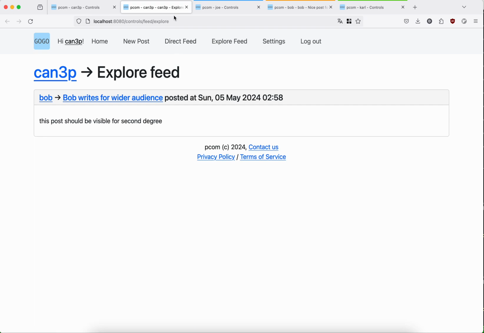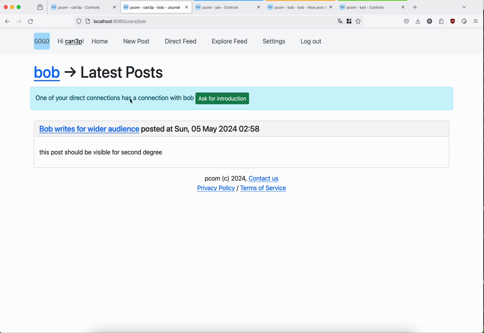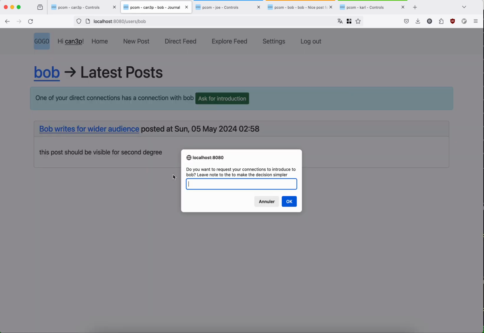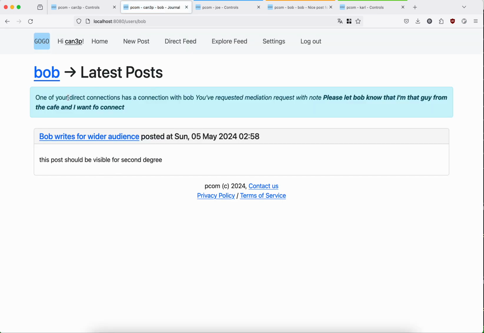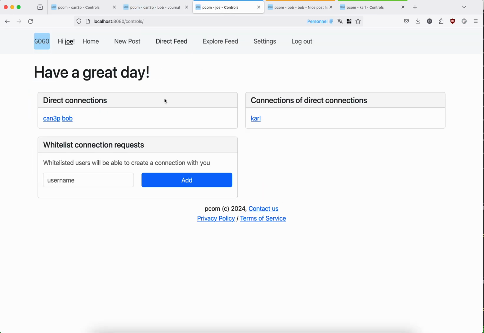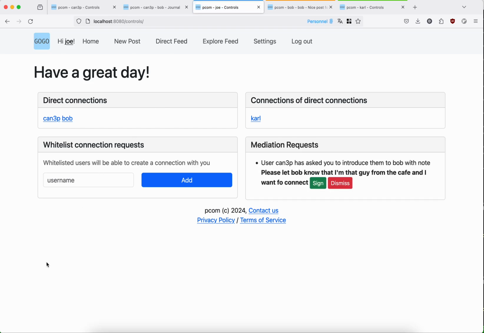Let's have a look at what we can do. So imagine that I'm a friend of Bob, but we have no direct connection. But we both have a connection with Joe. So I can ask for an introduction, and with this ugly dialogue, I can say, is that Bob? Now that I am that guy from the cafe, want to connect. So we have asked for an introduction.